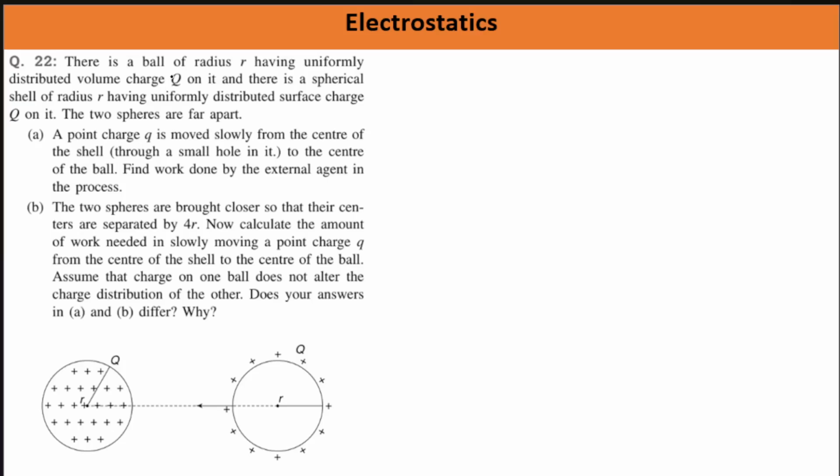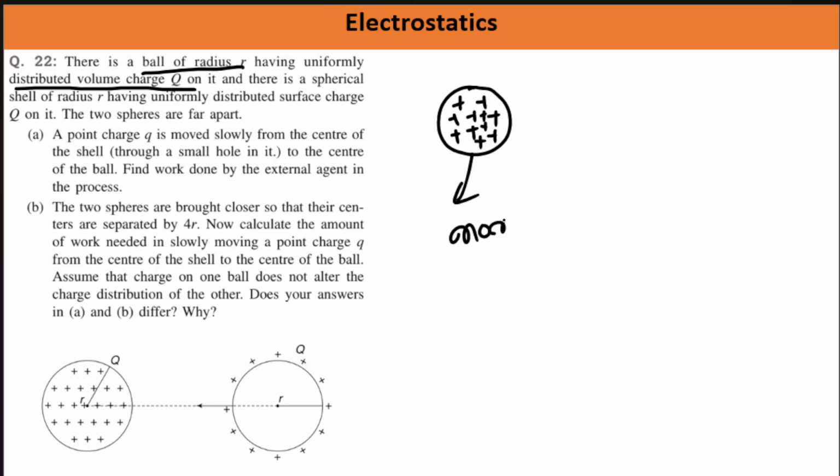So, what is said in here? There is a ball of radius r having uniformly distributed volume charge q on it. Okay? So, what is given here? There is a ball, and in the volume of this ball, there is a plus q charge uniformly distributed. Nothing is said about it being conducting or non-conducting, but since charge is present in the volume, we will say that this is a non-conducting sphere.